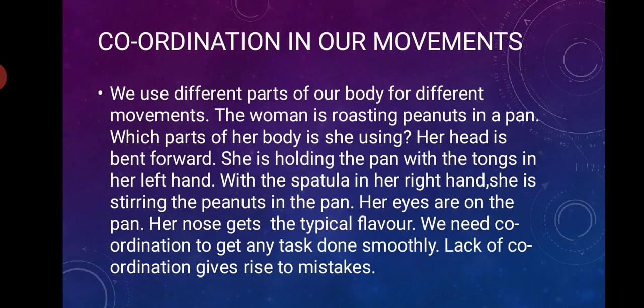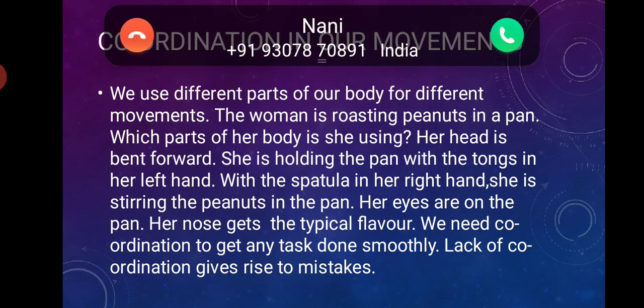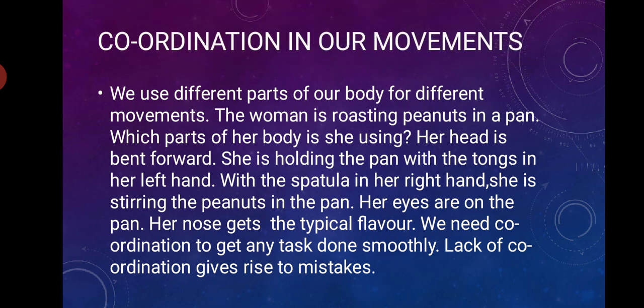Eyes are on the pan to see if the peanuts are properly roasted or not. Nose also is working. From the nose they are getting a typical flavor of that roasting of peanuts. We need coordination to get any task done smoothly. Lack of coordination gives rise to mistakes. So when all the parts of the body work in coordination, then only can a work be done smoothly.